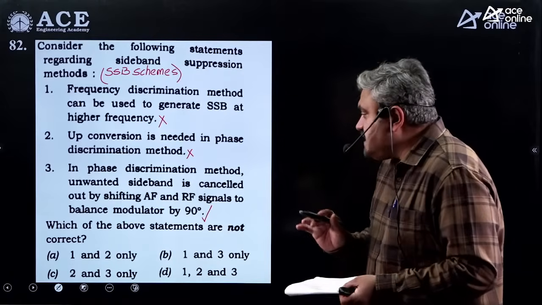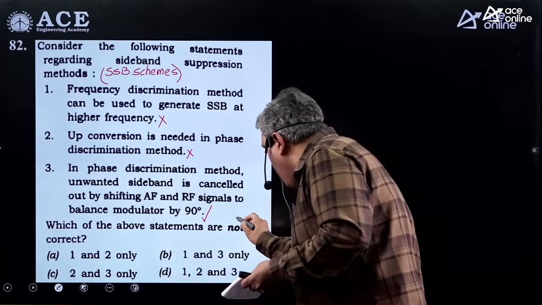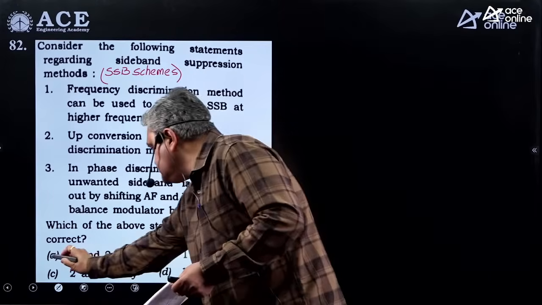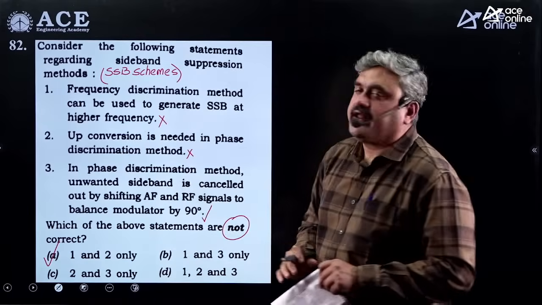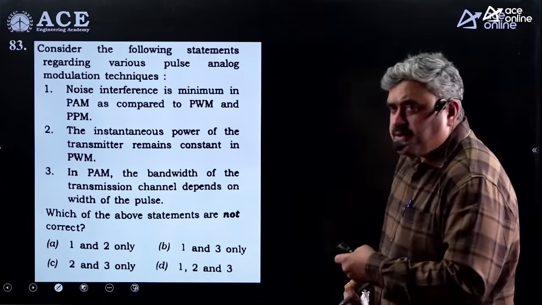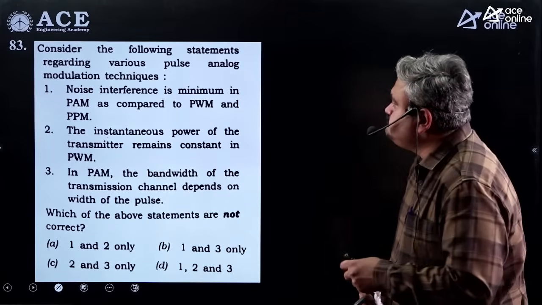Now here also he is asking which of the above statements are not correct. That means which are false statements? 1 and 2 are false statements. So that should be your correct choice. Let us see the next bit. See, you can see most of the bits are theory bits only.